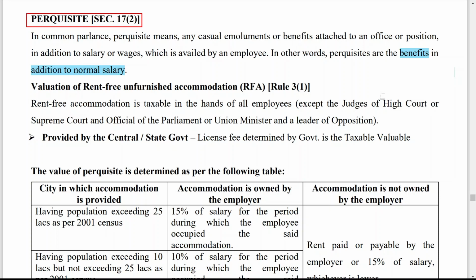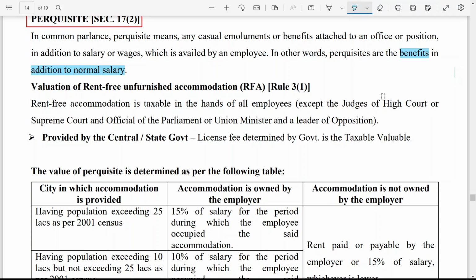Now, valuation of rent-free unfurnished accommodation, RFA, Rule 3 subsection 1. Rent-free accommodation is taxable in the hands of all employees except a judge of the High Court or Supreme Court, an official of the Parliament, a Union Minister and a leader of opposition. So this is important for MCQ purposes also.